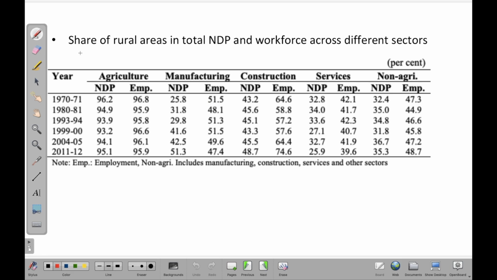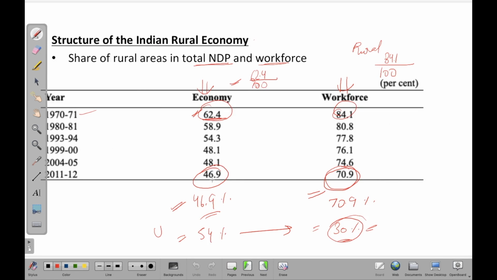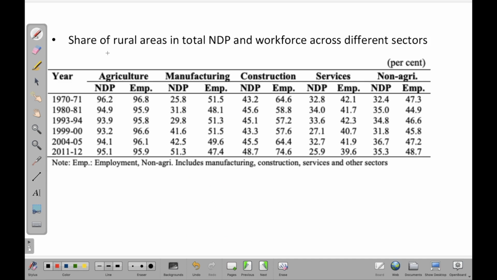Now the next point is talking about share of rural areas in total NDP and workforce across different sectors, right? We have already seen in the previous slide that 46.9% of 2011-12 of total NDP came from rural areas and 70.9% of the workforce. Okay, so this slide talks about share of rural areas in total NDP and workforce across different sectors.